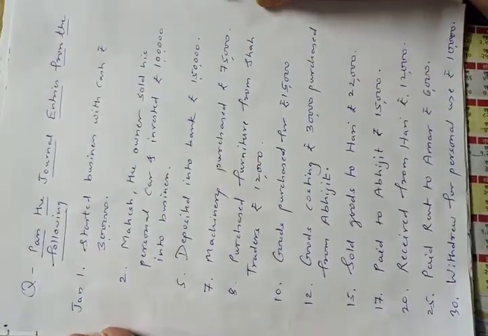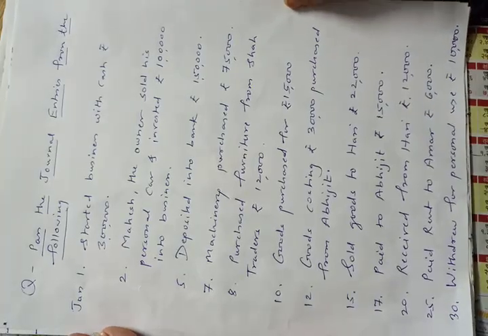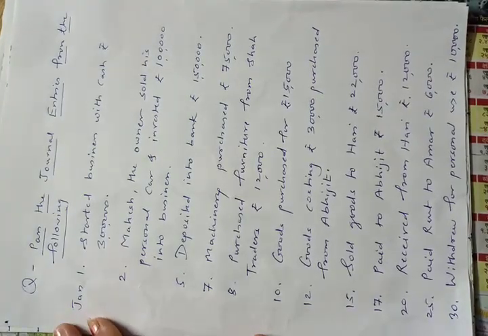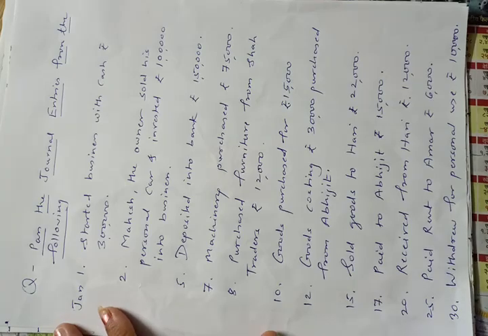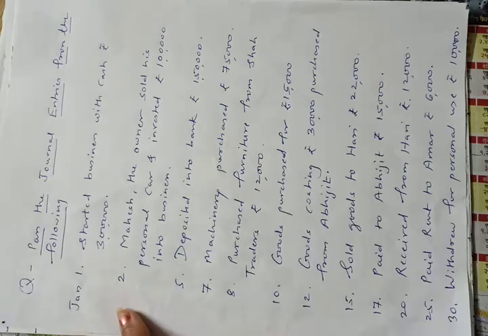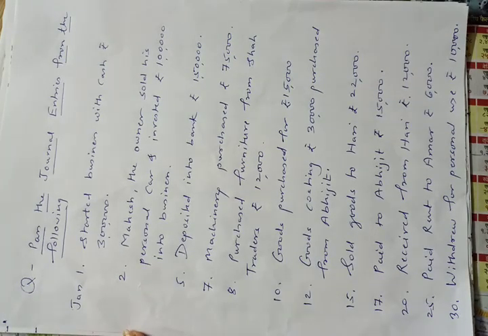See today's problem. We have to pass journal entries. Pass the journal entries from the following. January 1st, started business with cash rupees 3 lakhs. Second, Mahesh, the owner, sold his personal car and invested rupees 1 lakh into business.